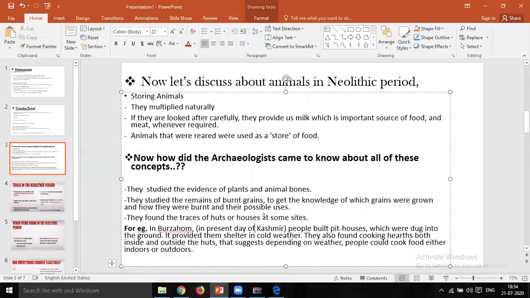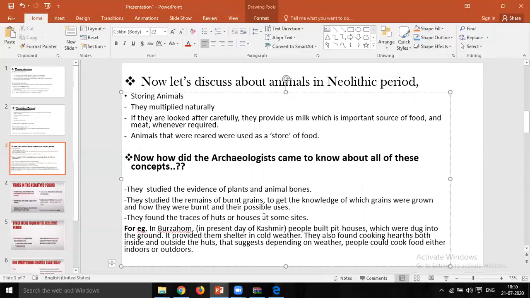As an example, we saw Burzahom, a place in Kashmir. It was built with pit houses underground, which were dug into the ground, and it provided them shelter in cold weather.